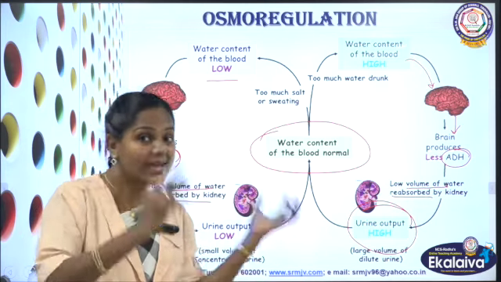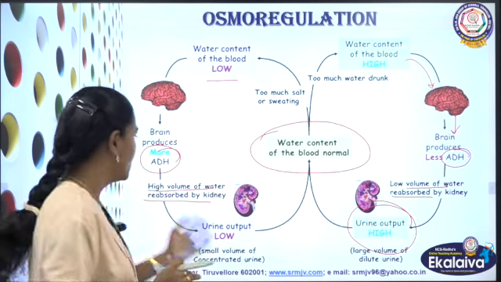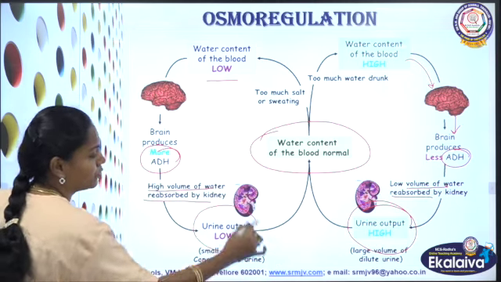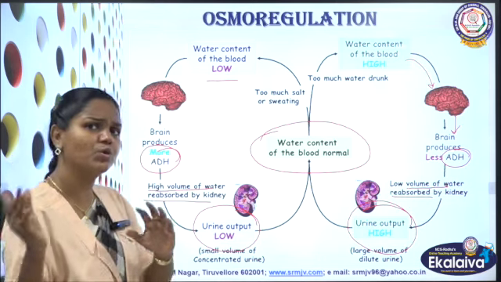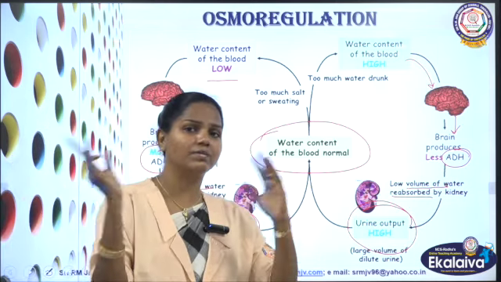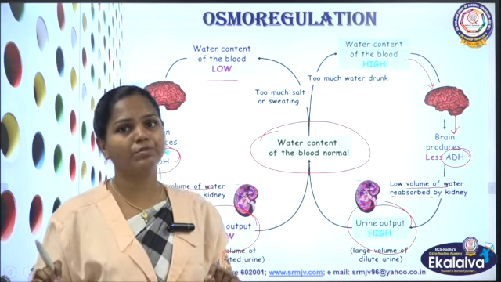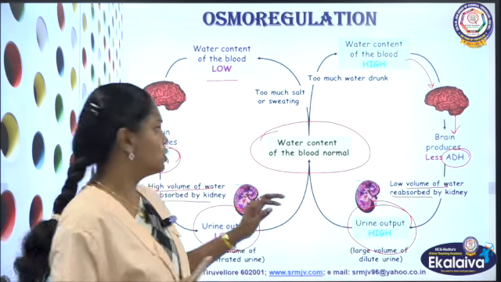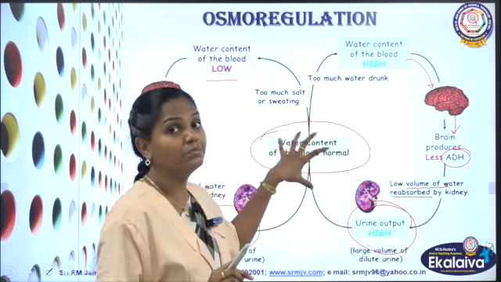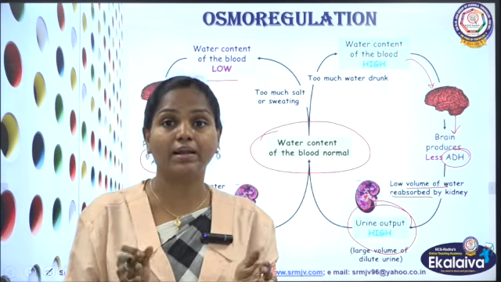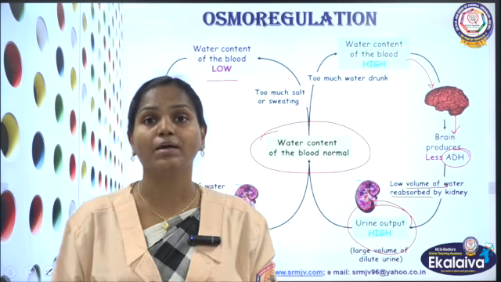So the blood regains that water, and urine output will be very low, because most of the water comes back to our blood circulation. Very little urine will be excreted, so the water content becomes normal. This is how osmoregulators regulate osmolarity in their body.